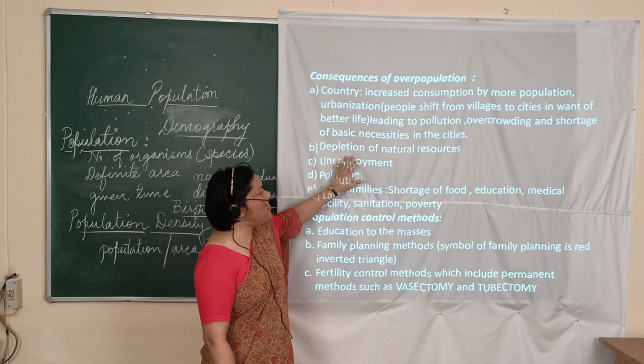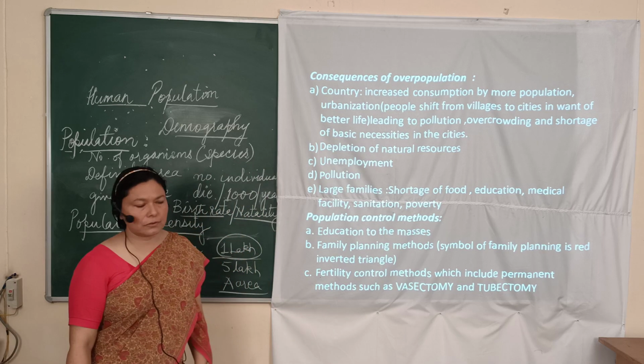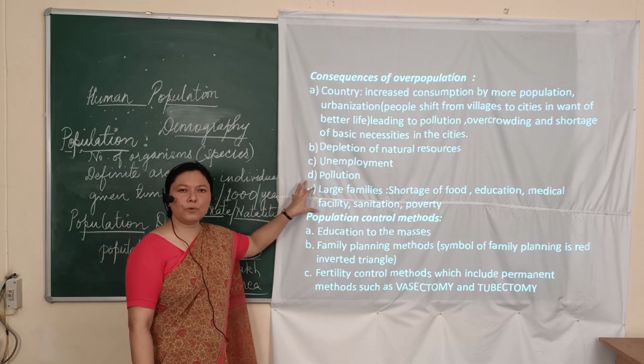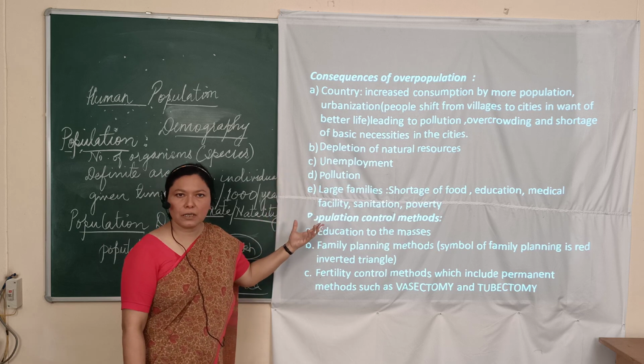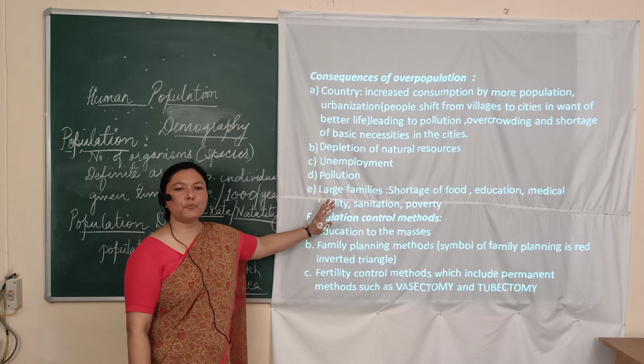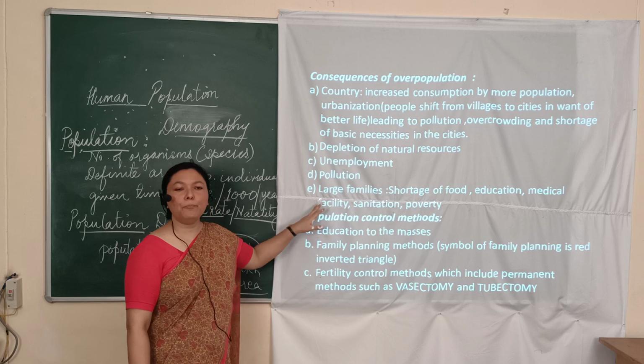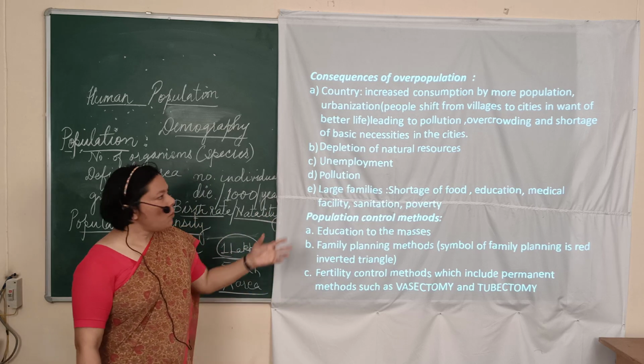The next is the depletion of natural resources. Now, these natural resources like air, water, we have plants around us. So these are going to be affected. Why? Because of the overpopulation.